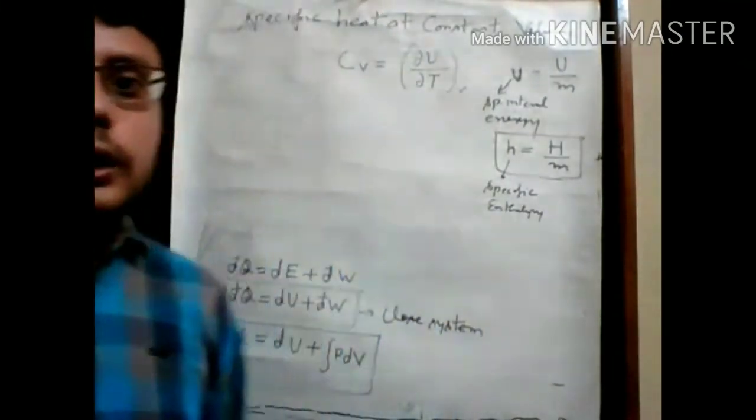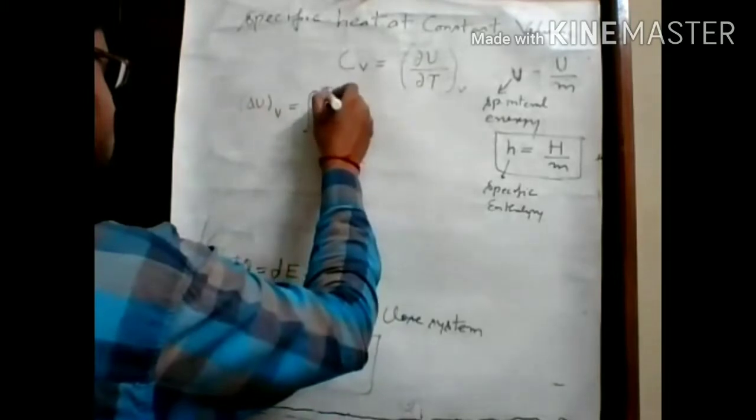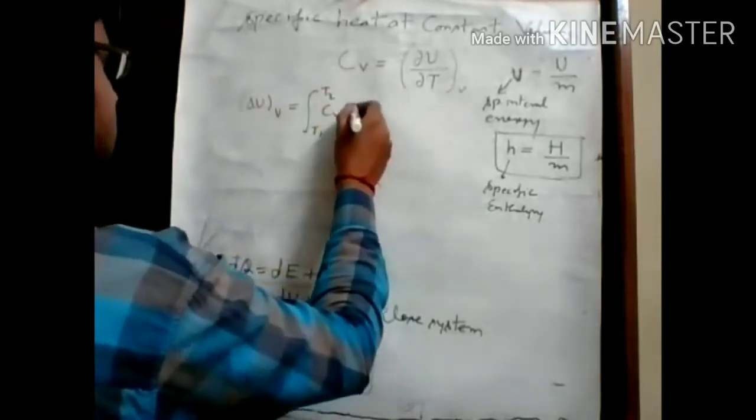Okay, so here, if this type of expression exists, Cv equals del U upon del T at constant volume, then we can rewrite this expression as delta U for constant volume equals the integral from T1 to T2 of Cv dT.